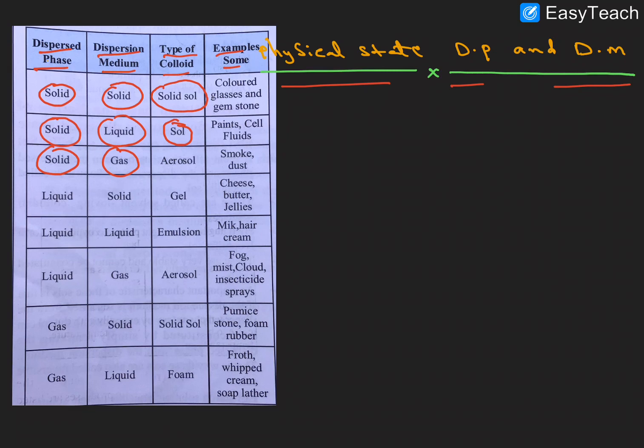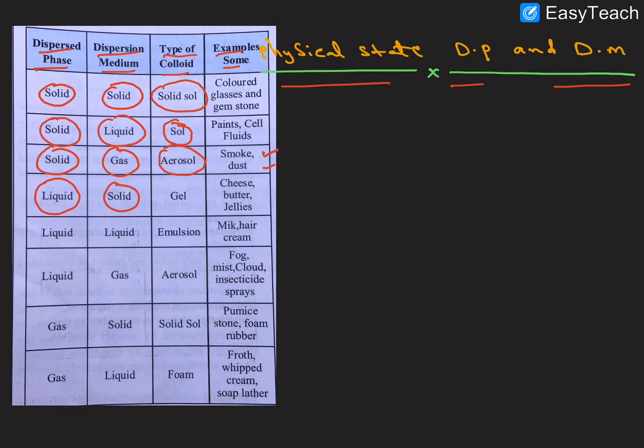This is called an aerosol. The best examples are smoke and dust. The smoke or dust particles present in air are the dispersion phase, and the air is the dispersion medium. So this is an aerosol, with smoke and dust as examples. I hope it is clear.